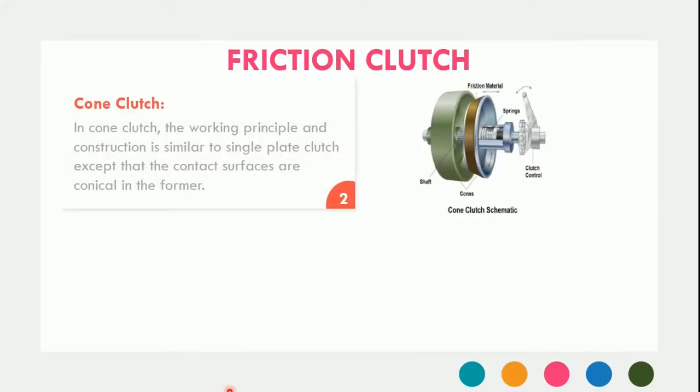So the second one is the cone clutch. The cone clutch is very similar to the single plate clutch in its working principle, but its construction somewhat differs. Here the plates of the plate clutch or disc clutch are replaced with conical formers. There are two conical formers engaging with one another, accommodated in one another, and their shape is conical. According to that construction, the clutch is called a cone clutch.